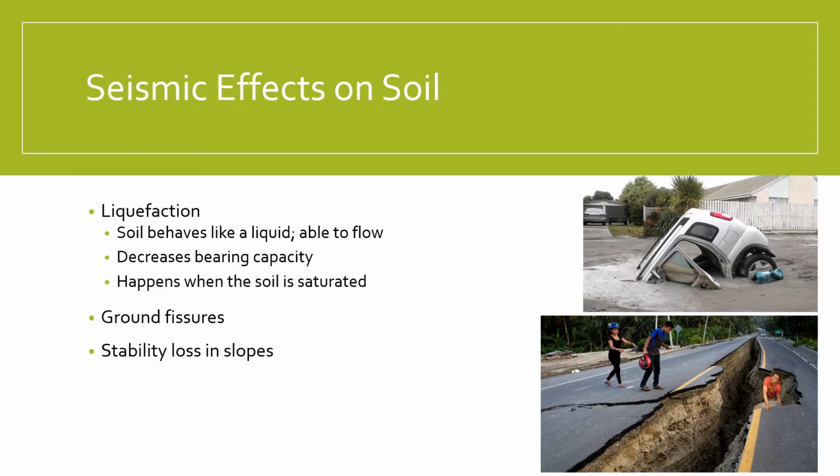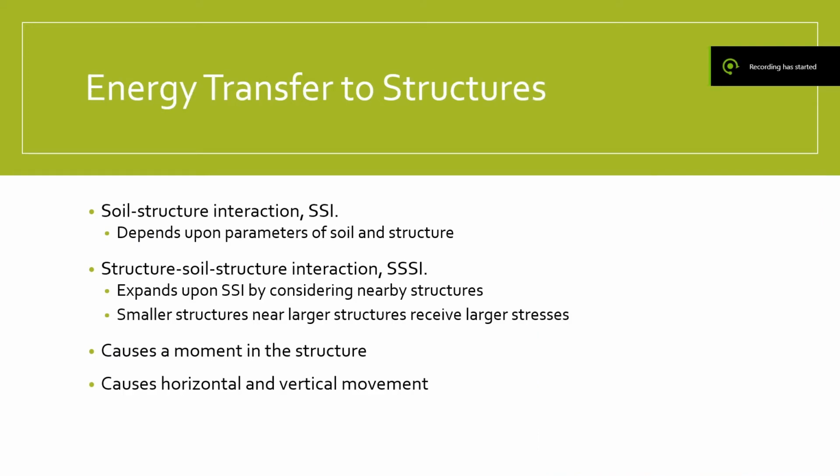The last major effect I'll cover is slope stability. The shaking caused by an earthquake can trigger a mass of soil to slip away from a slope, though the actual mass of soil that will fall depends on the magnitude of an earthquake, the failure type on the slope, soil conditions, how saturated the soil is, as well as the slope itself.